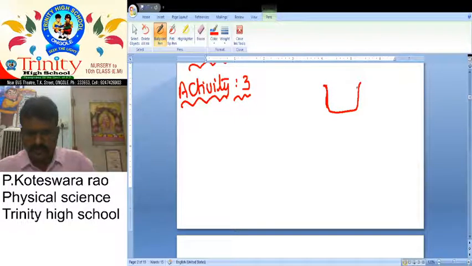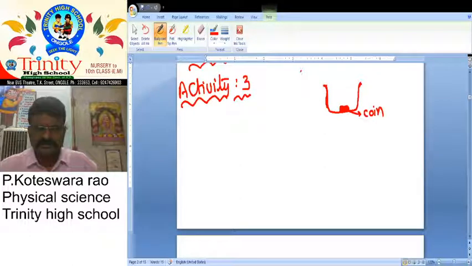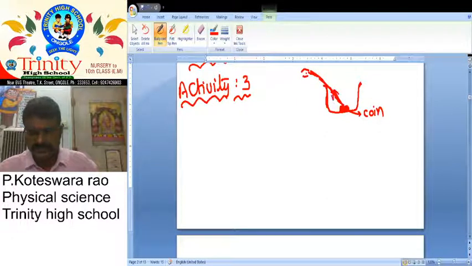Here we take one opaque vessel, and we place a 5 rupees coin in it. If we are here, the rays which are coming from the coin, we are able to see.